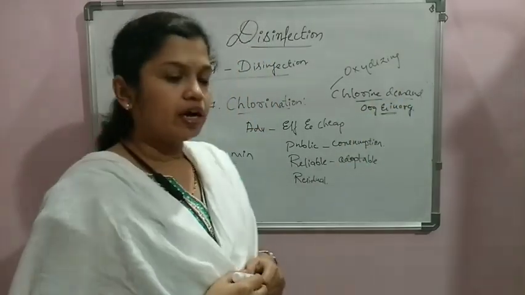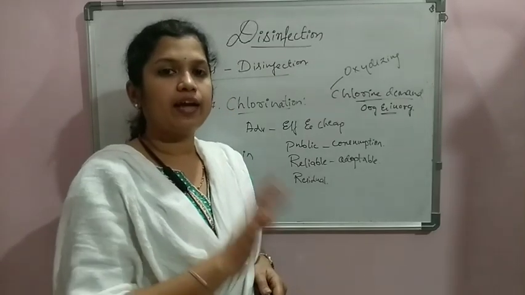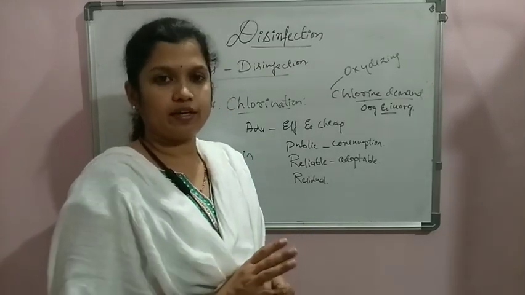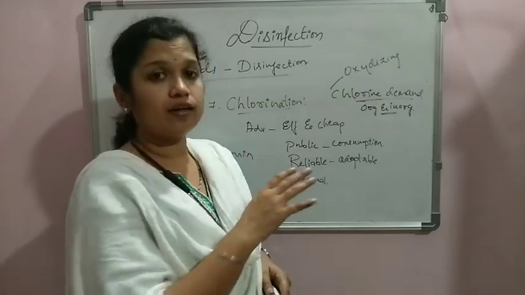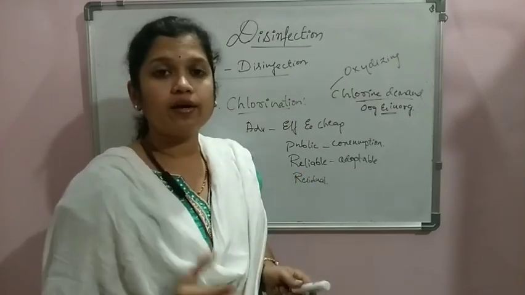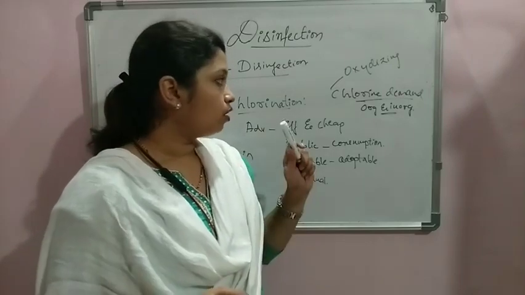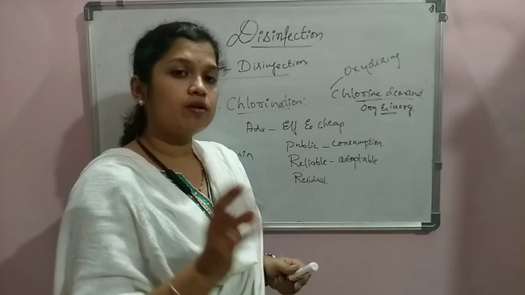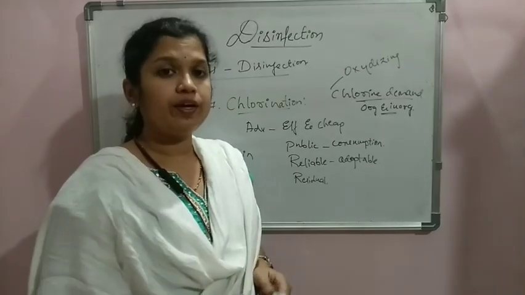For example, if we add around 1 kg and only 250 grams is left after the treatment, then 750 grams is its demand. That means the water requires 750 grams of chlorine to complete the process of disinfection. That we call the chlorine demand.